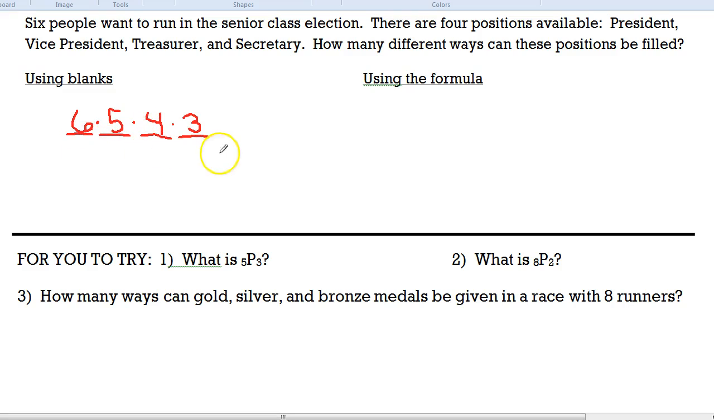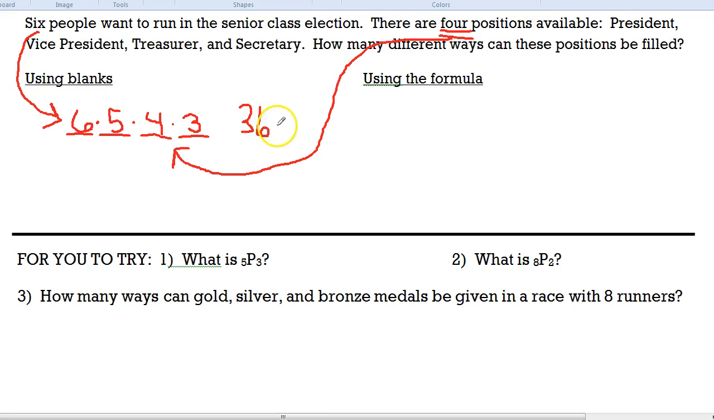We didn't go all the way down. We didn't make blanks all the way down because there were only 4 positions available. So there were 4 positions, so we made 4 blanks. And there were 6 people to choose from, so we started with 6. You multiply that out, and you get 360 different ways that this could happen.